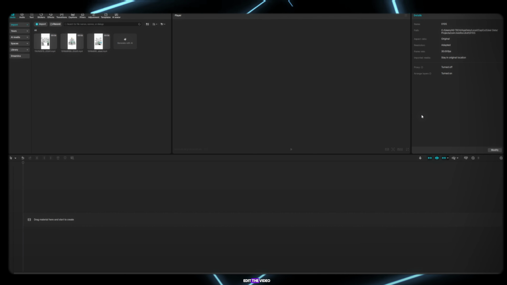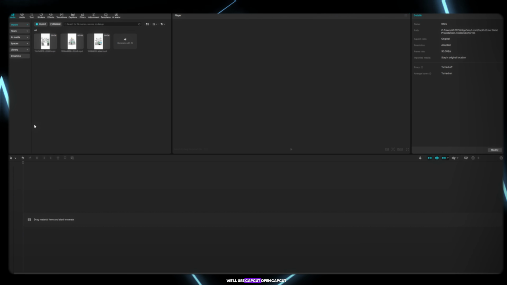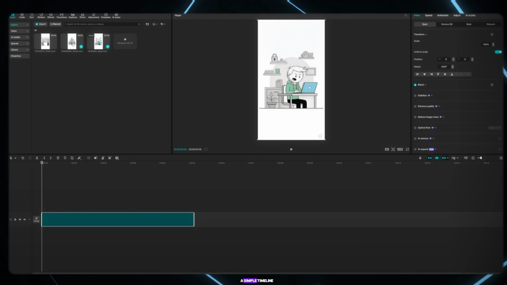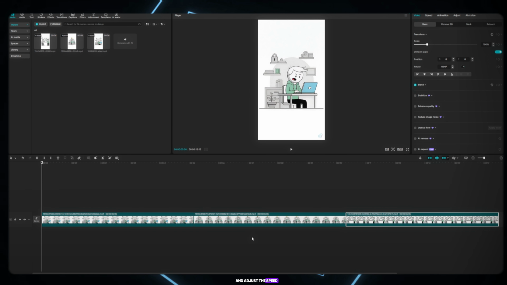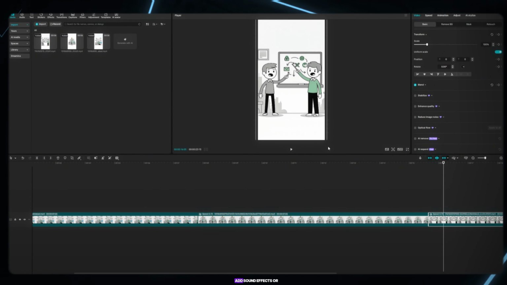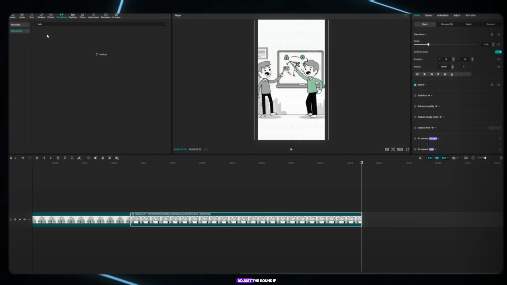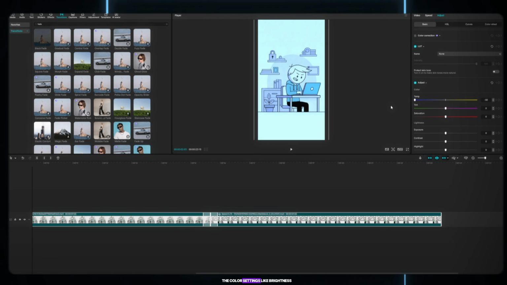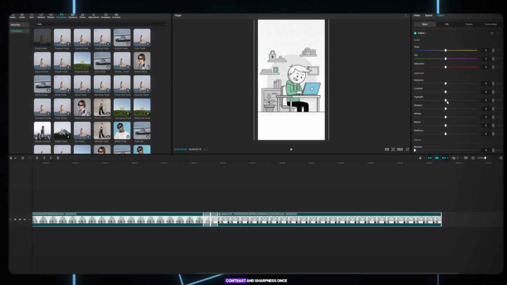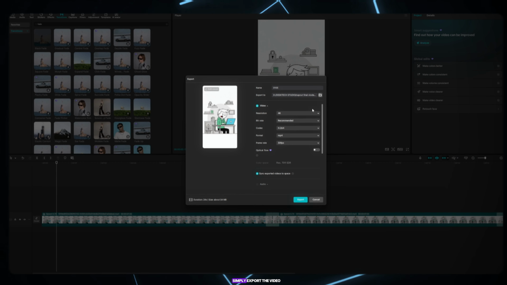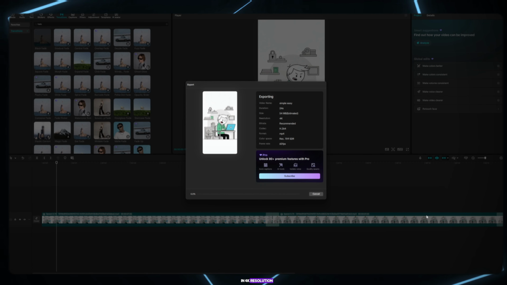Now it's time to edit the video. We'll use CapCut. Open CapCut, my friends, and import all the videos. Now add them to a simple timeline and adjust the speed of the clips. You can also add smooth transitions, add sound effects, or adjust the sound. If you want, you can also tweak the color settings, like brightness, contrast, and sharpness. Once the final video is ready, simply export the video in 4K resolution.